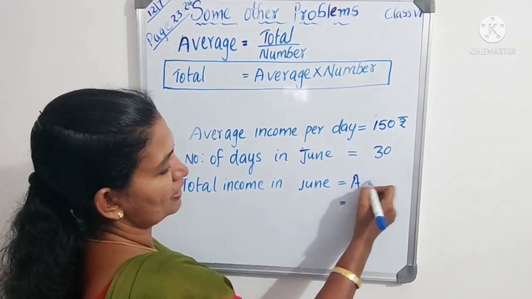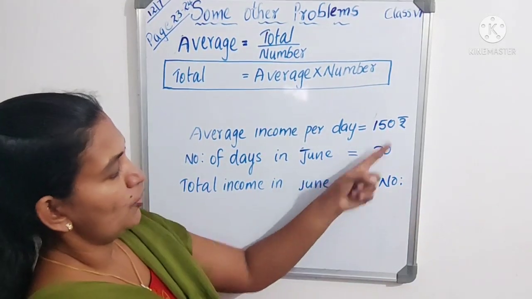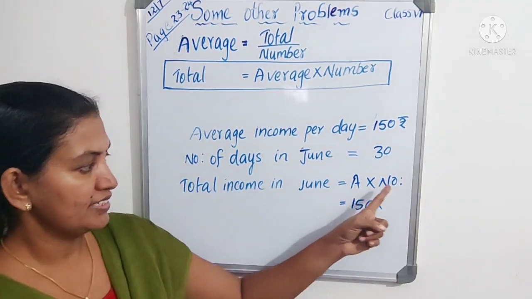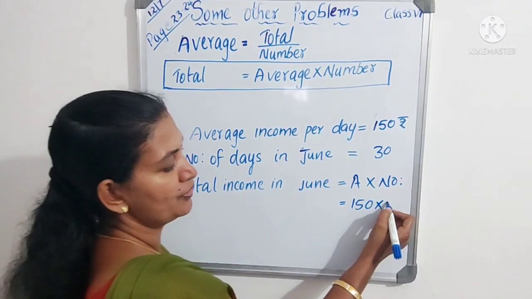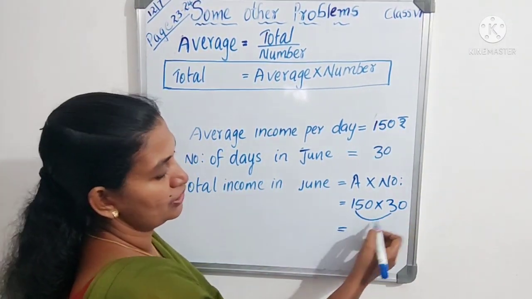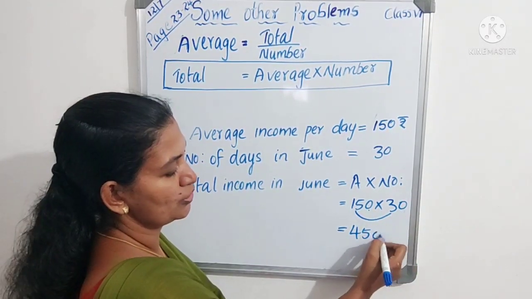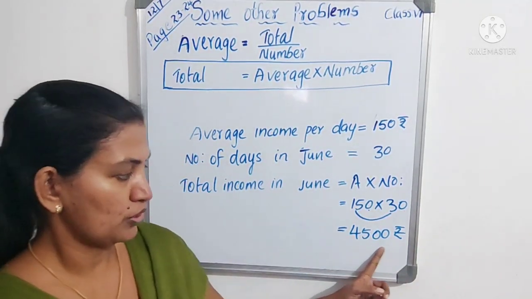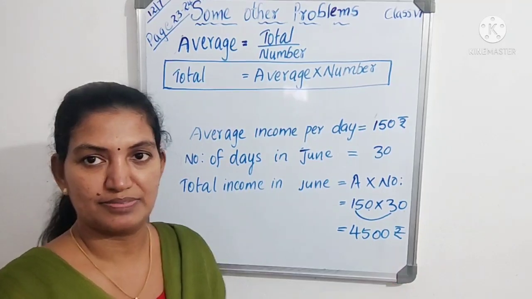So the average is 150, into what is the number? June month, we know, has 30 days. So 150 into 30 is equal to, we know that 15 into 3 is 45, then 1 zero, here 1 zero, then 2 zeros. So the total income is 4,500 rupees for the month of June. Okay, have you understood?